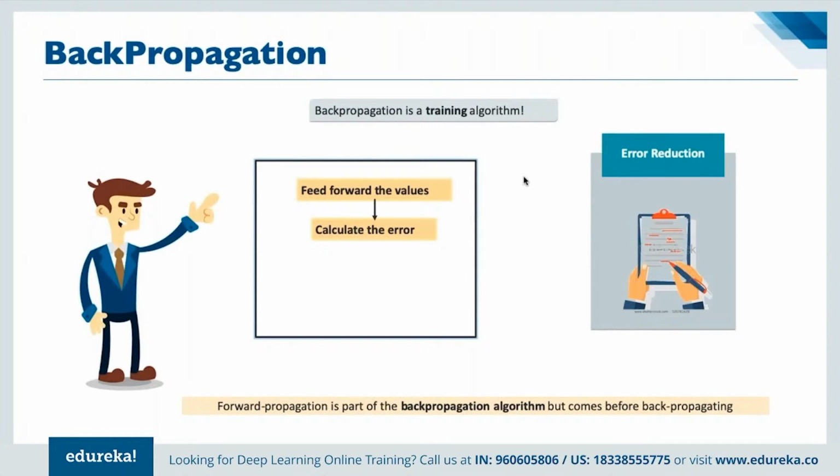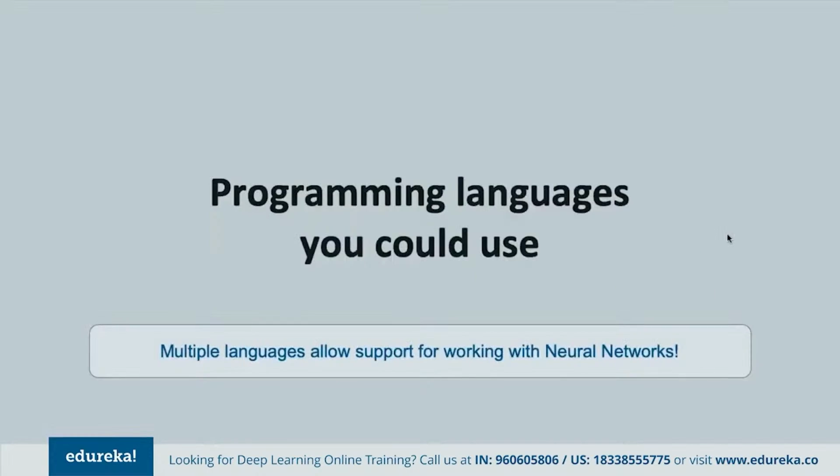That means how much error we are getting here, right? And then we can propagate back, and then we can simply work this on as a part of a loop altogether until the entire system has been perfected. Now, in terms of programming languages that we generally use here, there are multiple languages